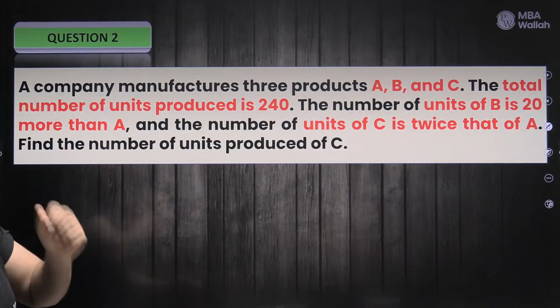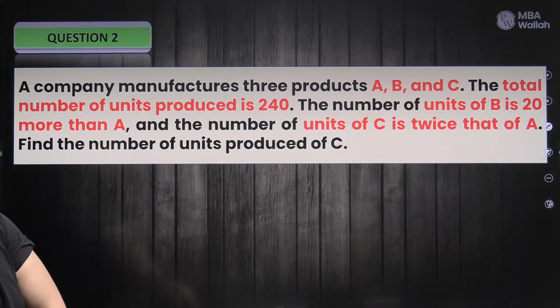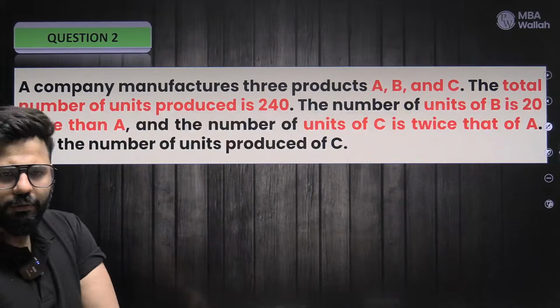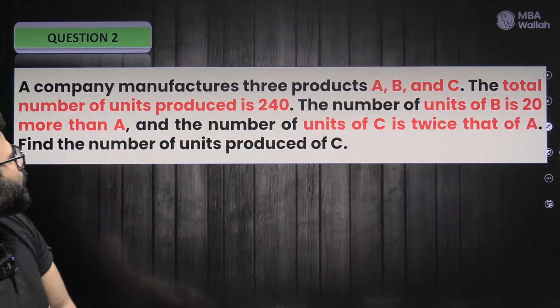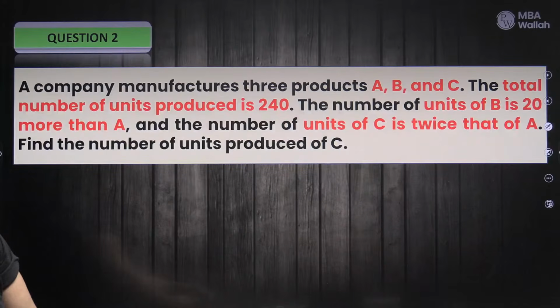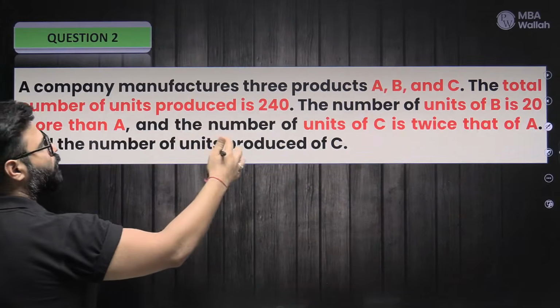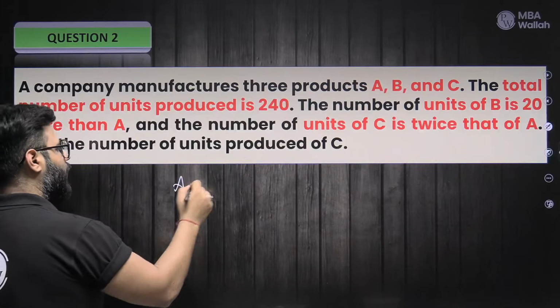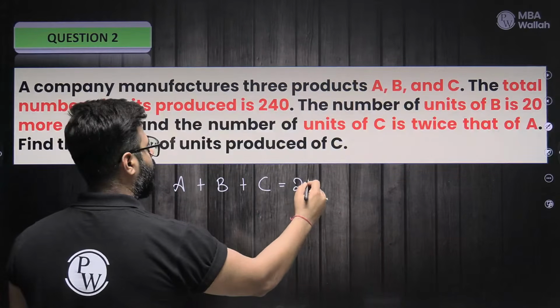What happens here? A company manufactures 3 products A, B and C. Total number of units produced is 240. Units of B is 20 more than A and the number of units of C is twice that of A. Just introducing 3 variables, right? How much? So what we know is A plus B plus C is 240, right?